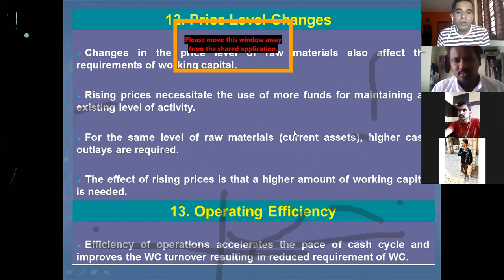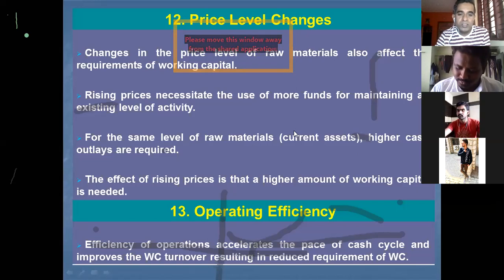They have to do it on their own. Who is asking the question now? Akshay Pujari. Other than Akshay Pujari, all students, please mute your audio. Now Akshay Pujari's question is whether working capital is part of profit. The question is put in a wrong way.